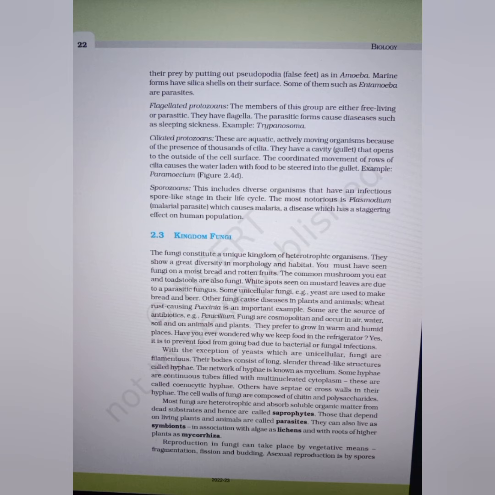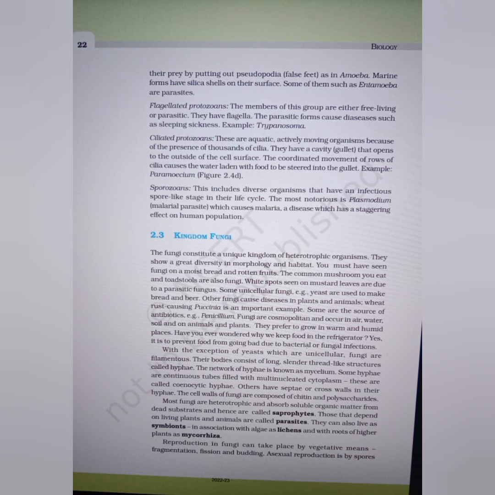With the exception of yeast, which are unicellular, fungi are filamentous. Their bodies consist of long, slender thread-like structures called hyphae. The network of hyphae is known as mycelium. Some hyphae are continuous tubes filled with multinucleated cytoplasm. These are coenocytic hyphae. Others have septa or cross walls in their hyphae. The cell walls of fungi are composed of chitin and polysaccharides.